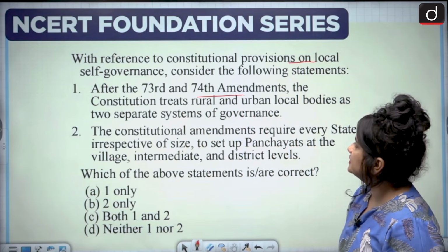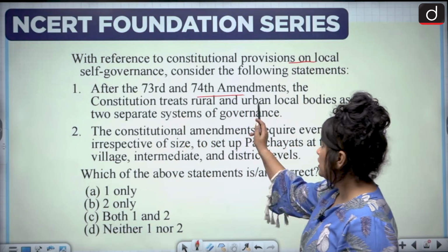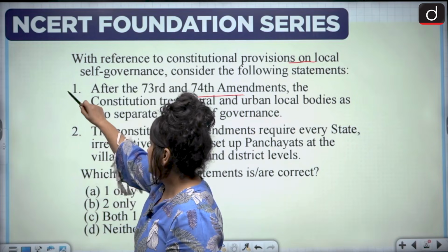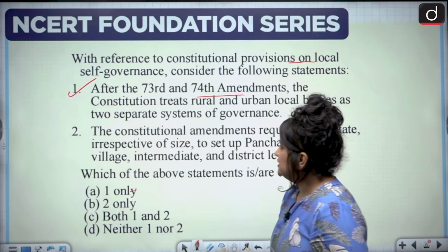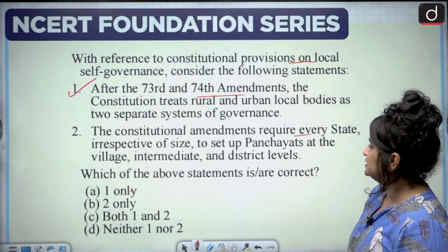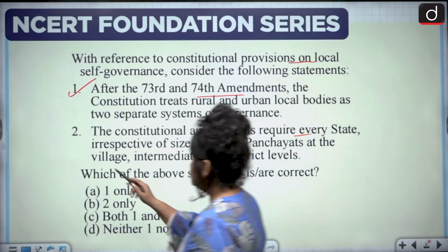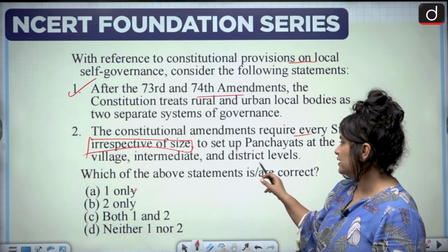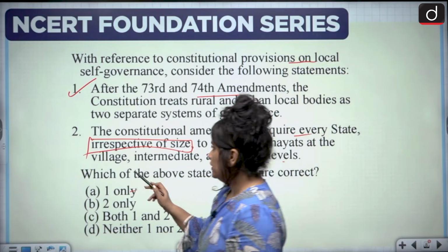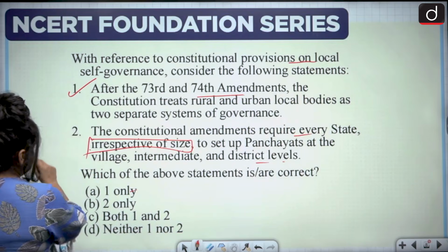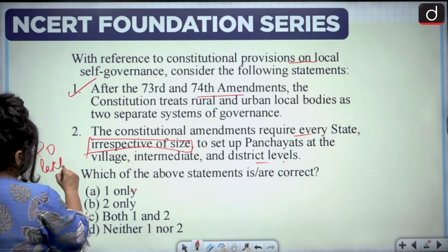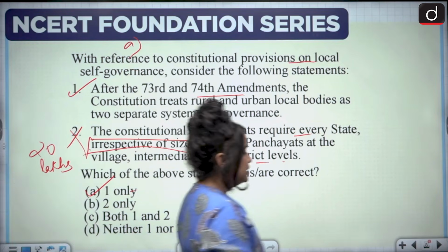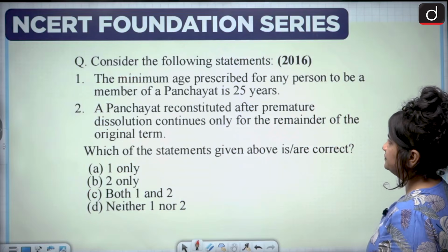After the 73rd and 74th amendments, the constitution treats rural and urban local bodies as two separate systems of governments. This is correct. This is accurate. Statement 2 says the constitutional amendments require every state, irrespective of size, to set up panchayats at the village, intermediate and district levels. And we just saw there is of course a size criterion of 20 lakhs. So this statement can be ruled out and we have option A as a correct answer. I hope this is clear.